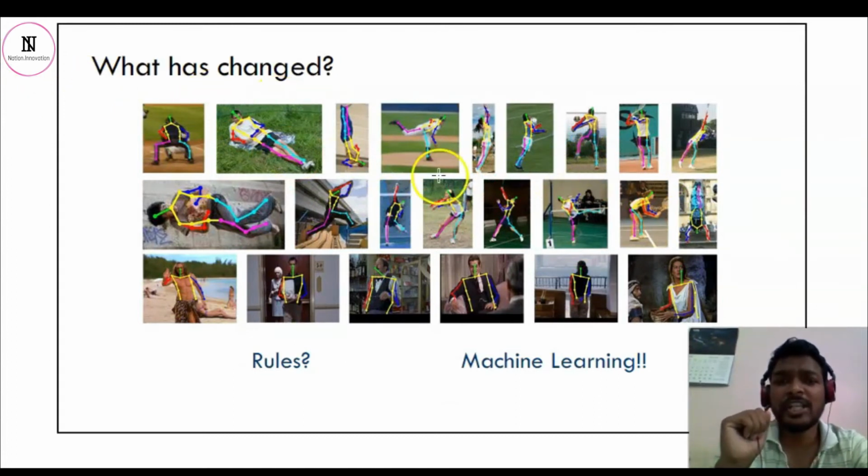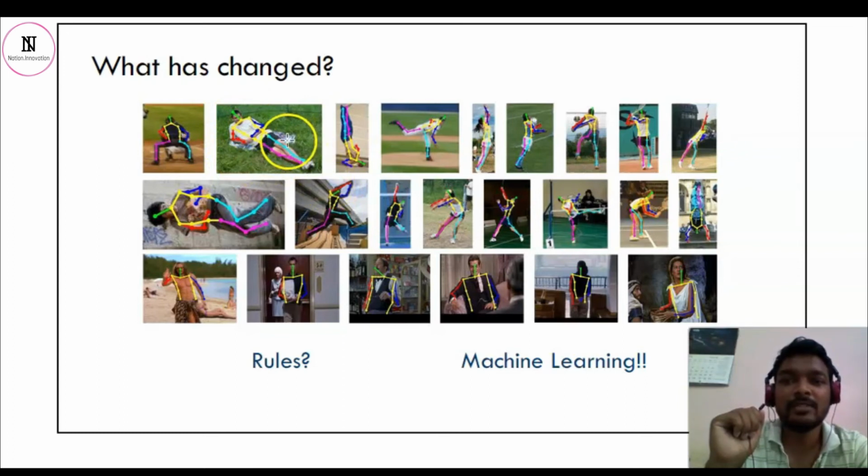So what has changed? Just see. We can see stick diagrams of body postures. It's a kind of action prediction. We do not know what the action is, but once we train it, this action represents lying down, this action is playing.